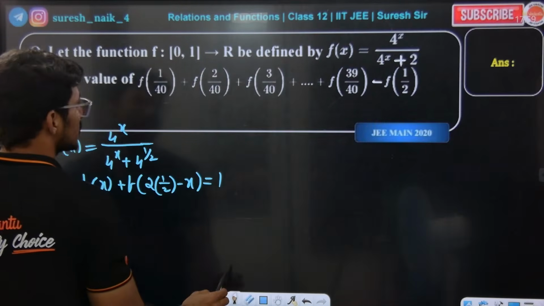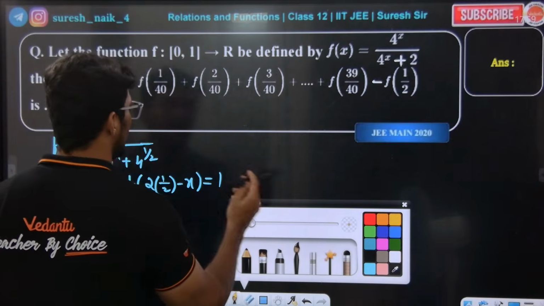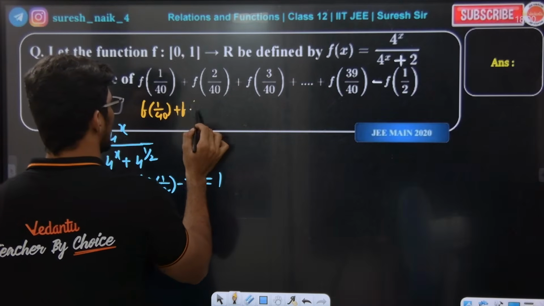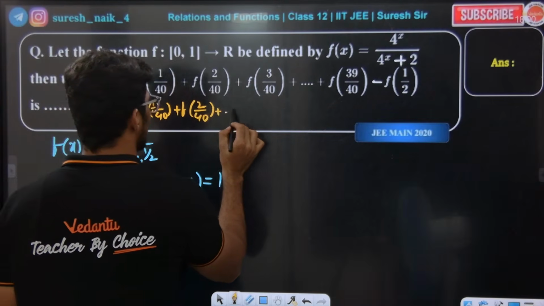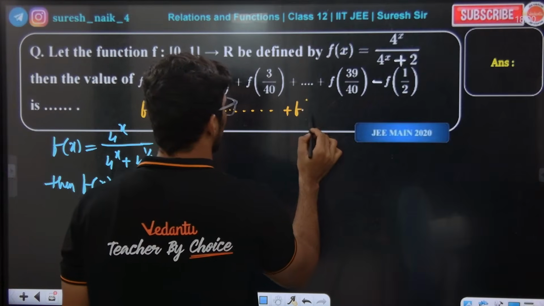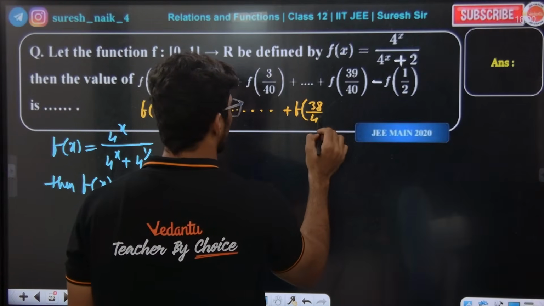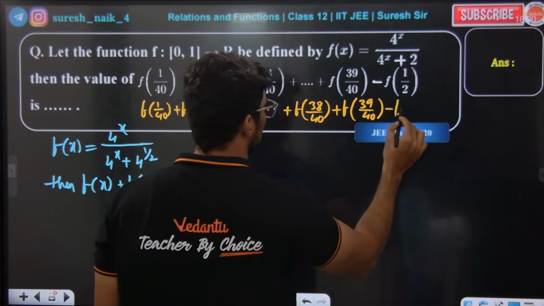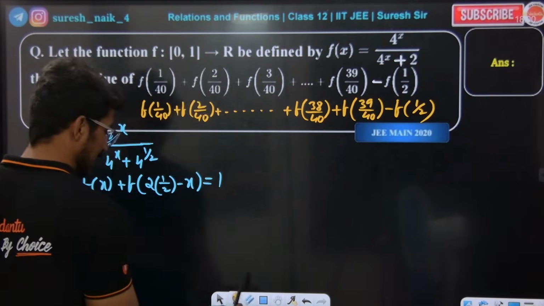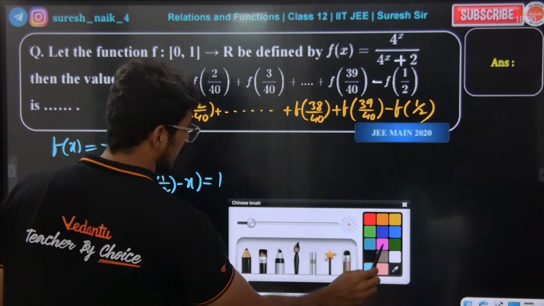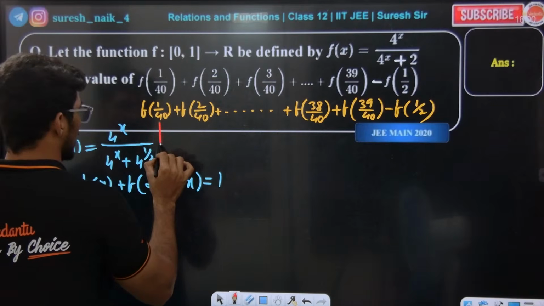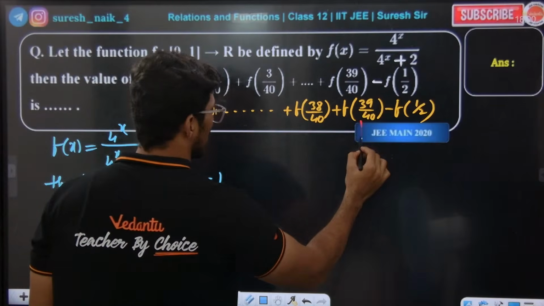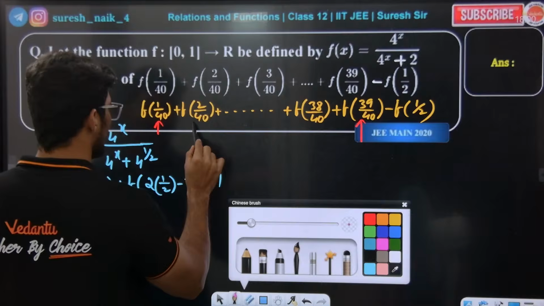So everybody should do this. Now what I am saying, observe this properly: f of 1 by 40 plus f of 2 by 40, and so on, f of 38 by 40 plus f of 39 by 40 minus f of 1 by 2. Look at the red color arrow mark and the pink color arrow mark.